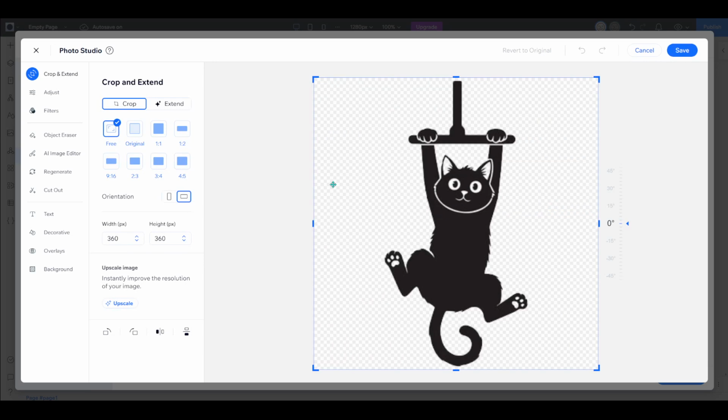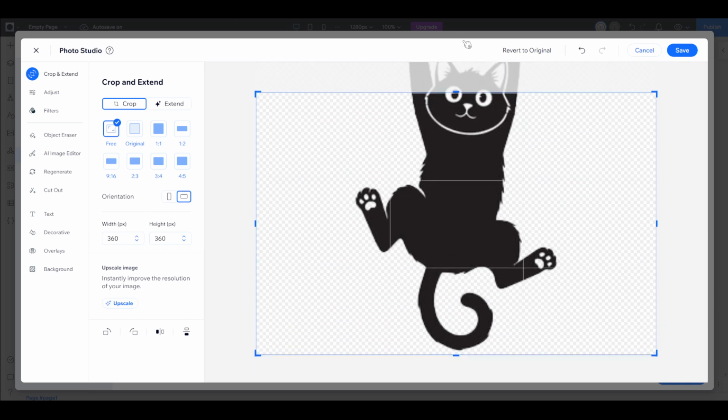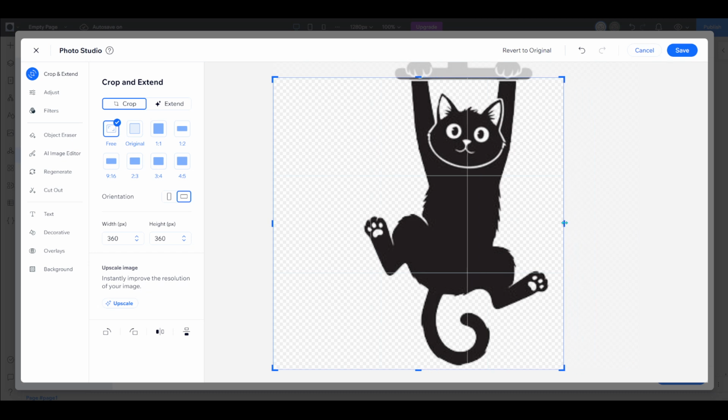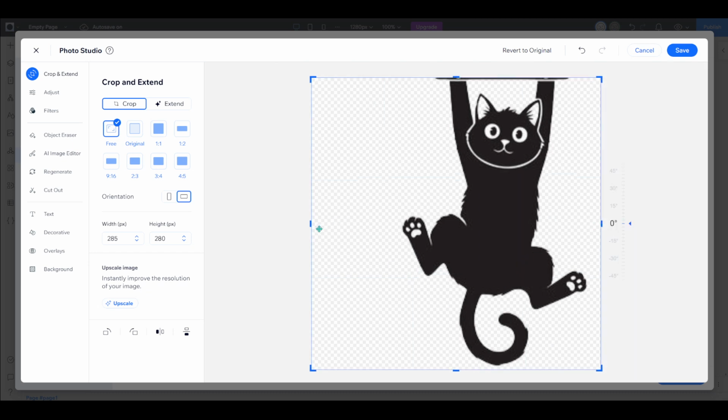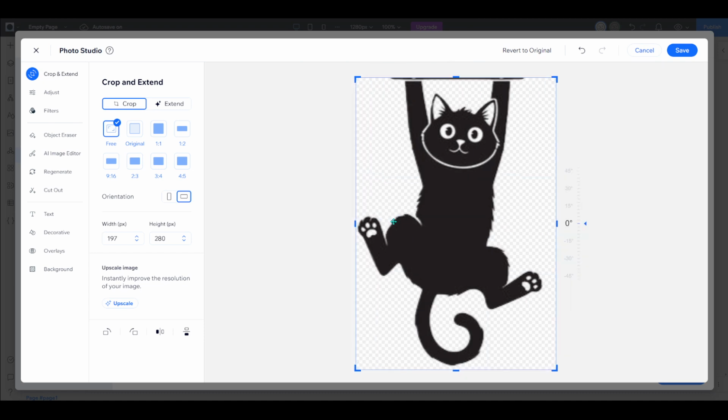Now, cropping your image is as easy as dragging the edges. You'll see a resizable box surrounding your image. By clicking and holding on any edge or corner of this box, you can drag it inward or outward to define exactly which part of your image you'd like to keep. This user-friendly tool allows you to crop your image precisely to meet your design needs. This could be useful for focusing the viewer's attention on a specific subject within your photo, or for making the image fit into predefined spaces on your website.